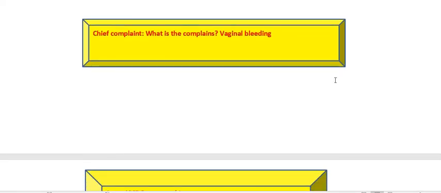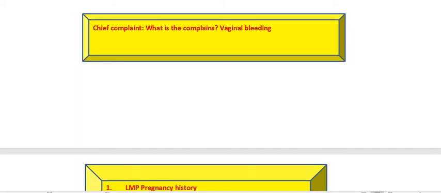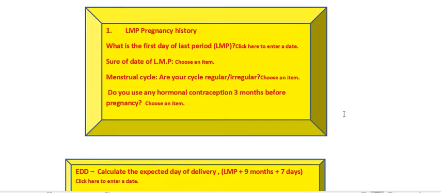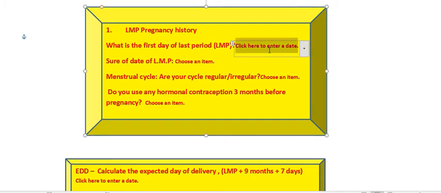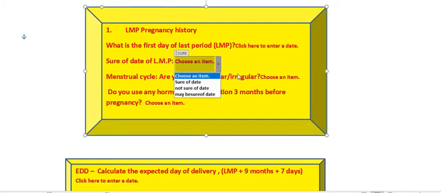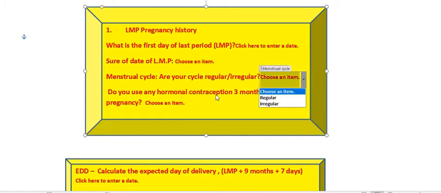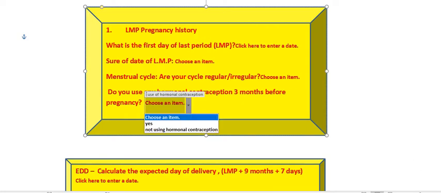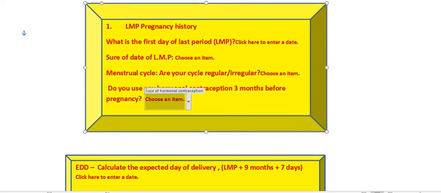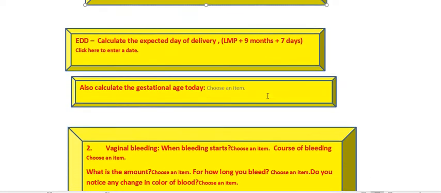The patient complains of vaginal bleeding, so we take the last menstrual date, the first date of the last menstrual period, and whether she is sure of it or not, and whether her cycle was regular or not, and whether she was using hormonal contraception before or not, and we can calculate the expected date of delivery,